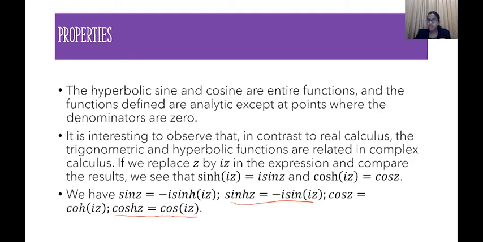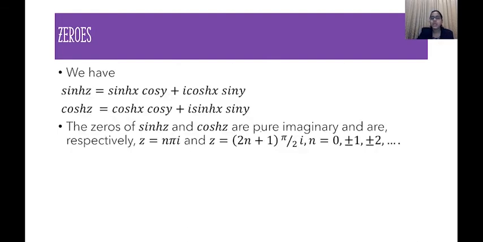Similarly, cos z is 0 when z is equal to (2n+1) pi/2, but there is an i variable over here also. So we can easily say that the zeros of the hyperbolic functions will be purely imaginary. That is, the zeros of sinh z and cosh z are z equal to n pi i and z equal to (2n+1) pi/2 i.